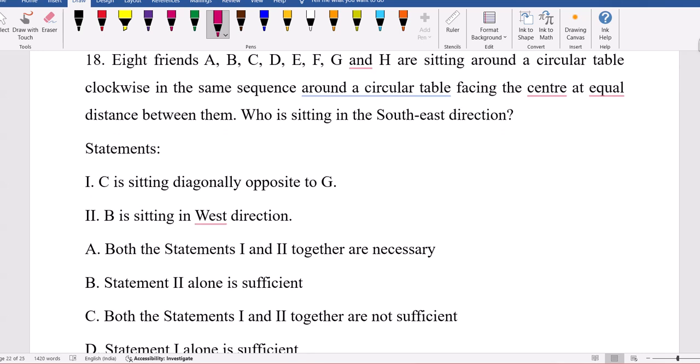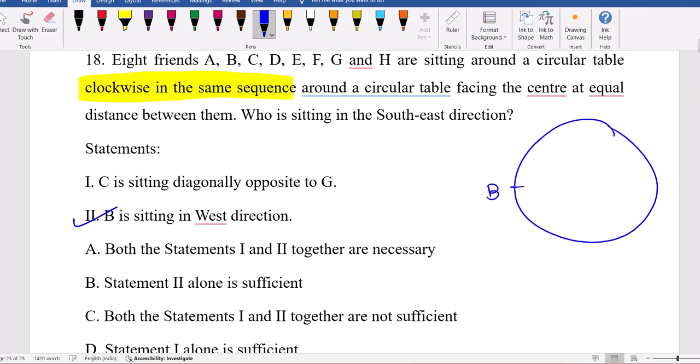Again, one more question, and very important. Clockwise in the same sequence. They follow the same sequence in clockwise order. If you know one person's position, you can decide which person is at what place. So 2 alone, okay. Why 2 alone? B is in the west direction. When B is here, this will be C, this will be D, E here, F here, G here, H here, A here. Clockwise you need to go.